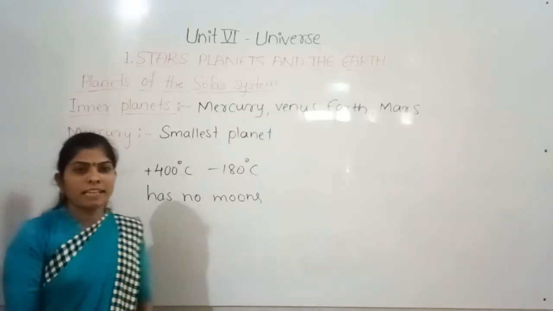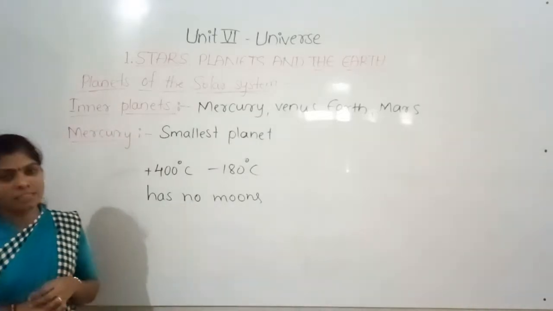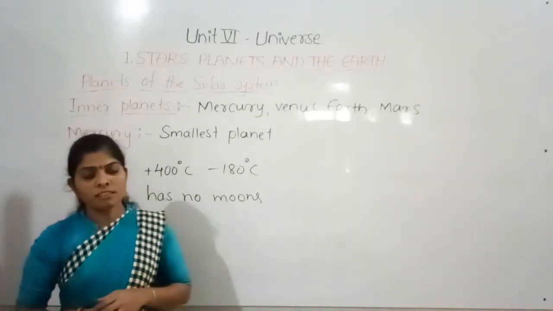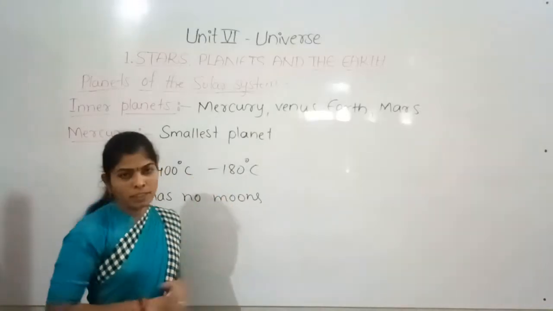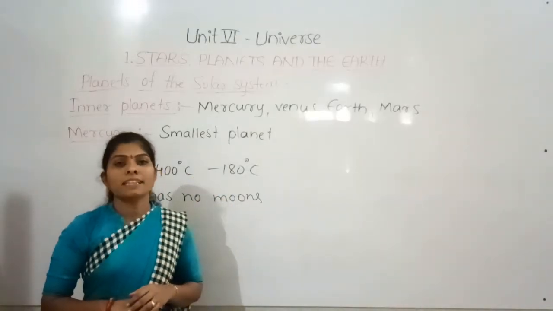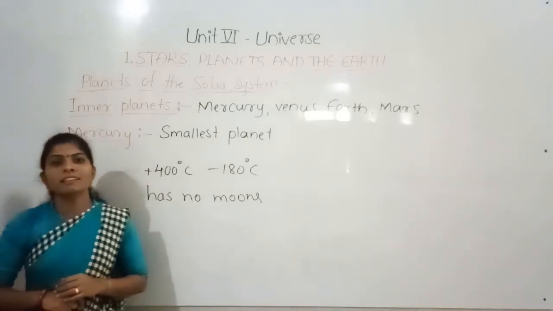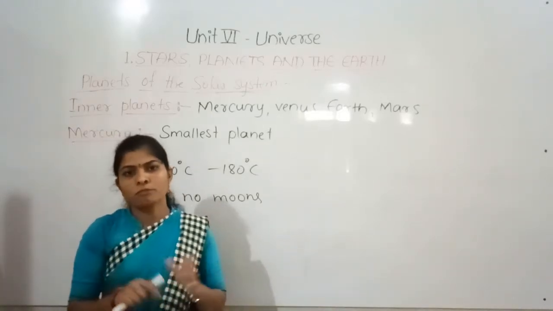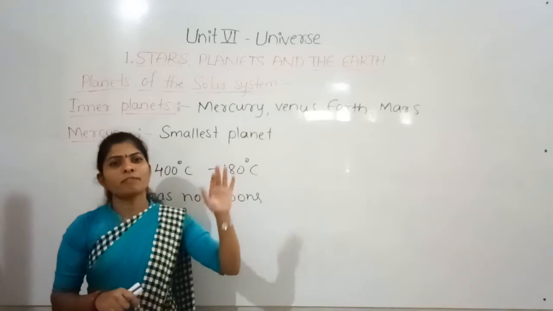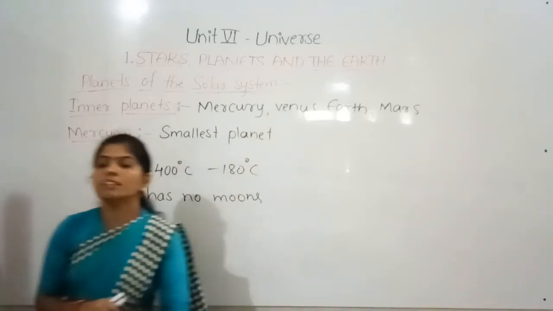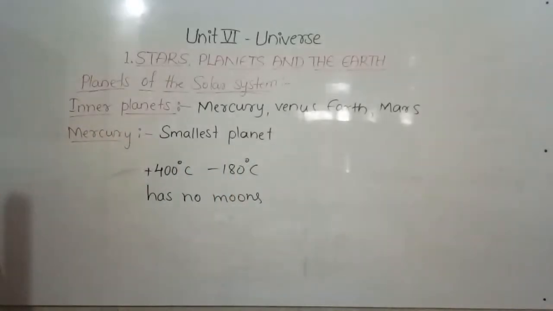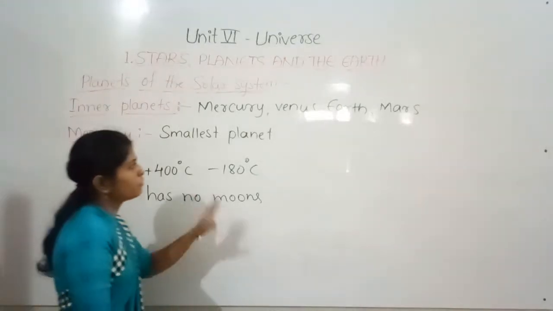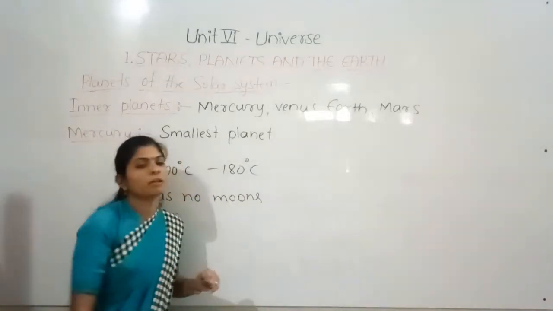And Mariner 10 was the first artificial satellite which reached Mercury. Mariner 10 was launched by NASA in the year 1973, and it accomplished many firsts, and it flew past the planet in 1974. So this is what about Mercury.